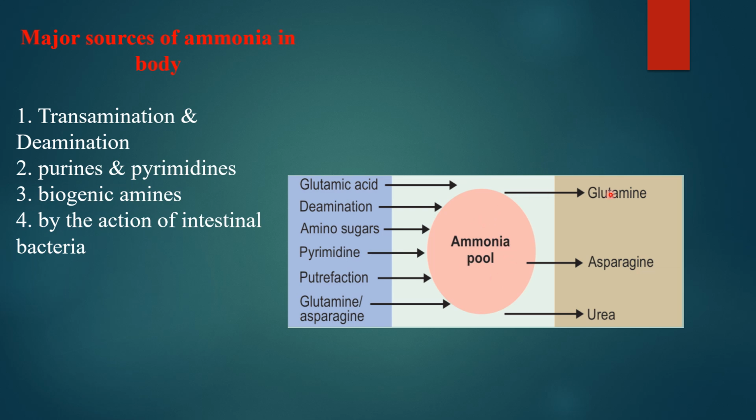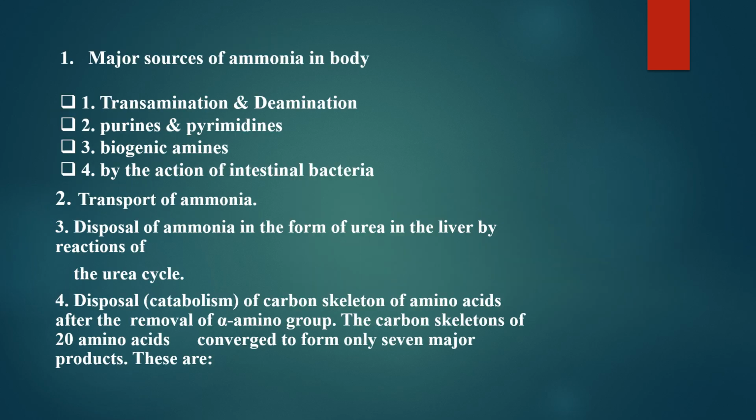So ammonia can be utilized for production of glutamine via the glutamine synthetase enzyme. Then it can also synthesize asparagine from aspartate, and then urea synthesis. Final disposal of ammonia happens in the form of urea because it is the least toxic form of nitrogen. While ammonia is very toxic, it is to be immediately scavenged out if the level rises in the body.